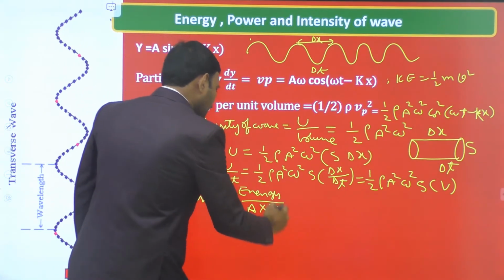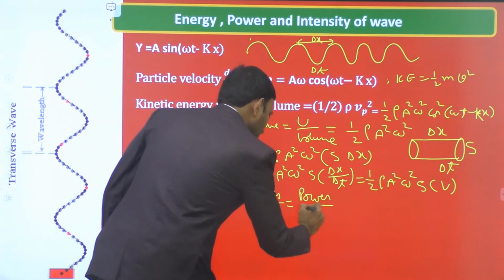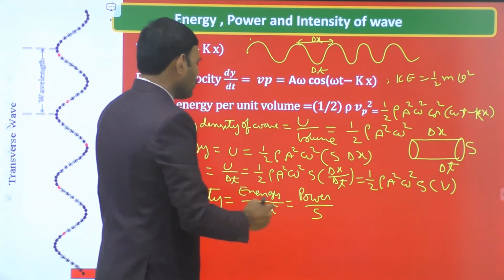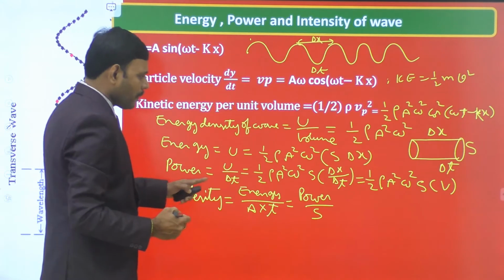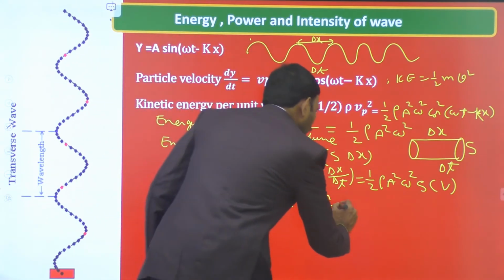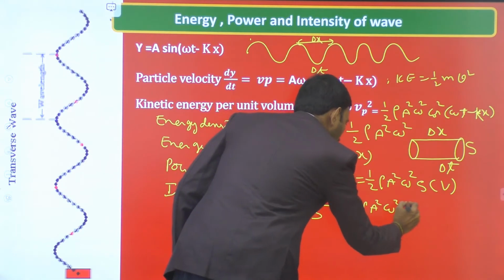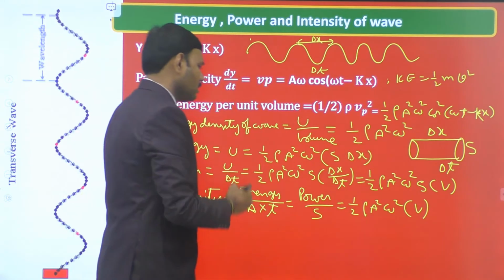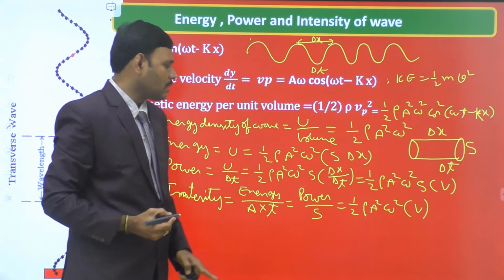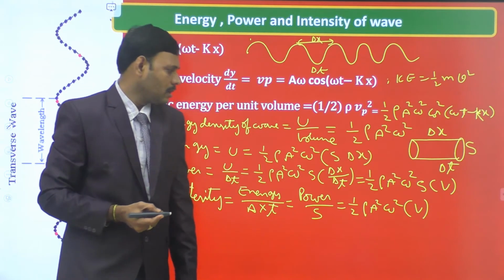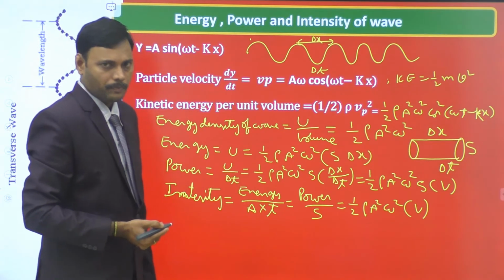Energy by time is power, so power per unit area, S here. Power per unit area means half rho a square omega square into wave velocity. So we come to the end of the intensity expression. Half rho a square omega square into velocity of wave is the intensity of wave.